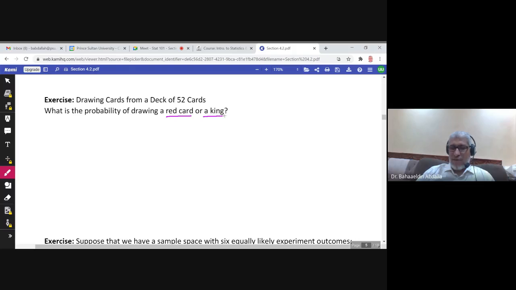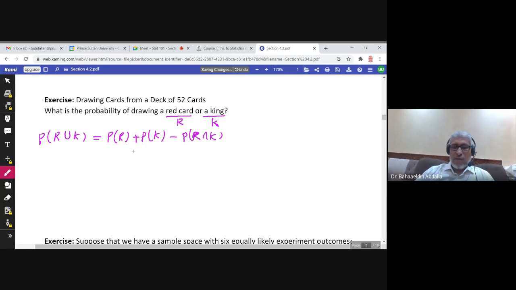Let me call the red card event R and the king event K. The question would be, what is the probability of R union K, or R or K? According to the definition, it is the probability of R, red, plus the probability of K, king, minus the probability of R intersection king.